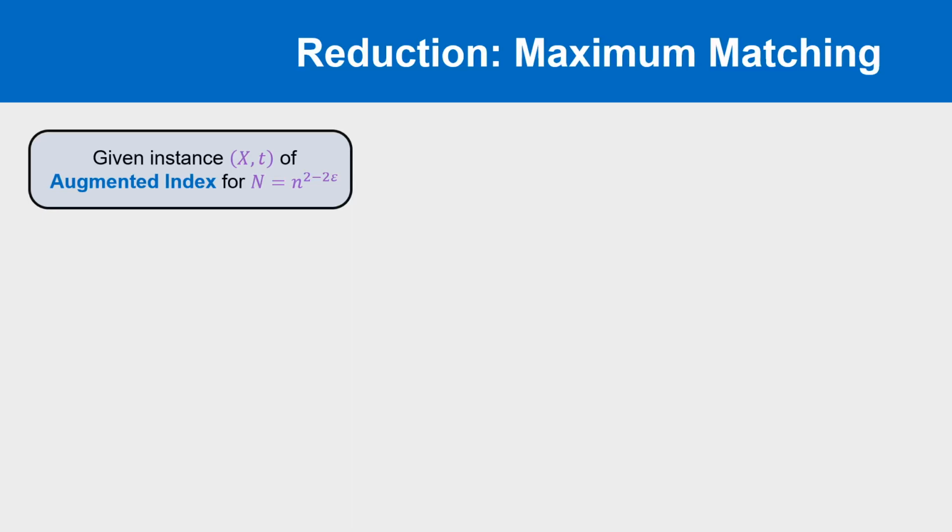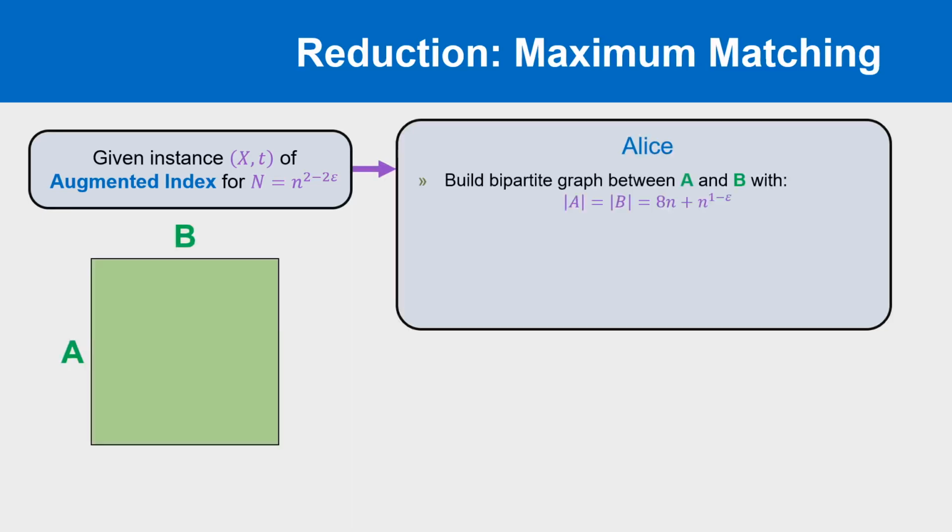Now we have Alice build a bipartite graph between two vertex sets A and B. The green square over there on the left represents the adjacency matrix between the partitions, and we want the size of each partition to be roughly 8n. Next, Alice will embed the vector x into the yellow region of this adjacency matrix.